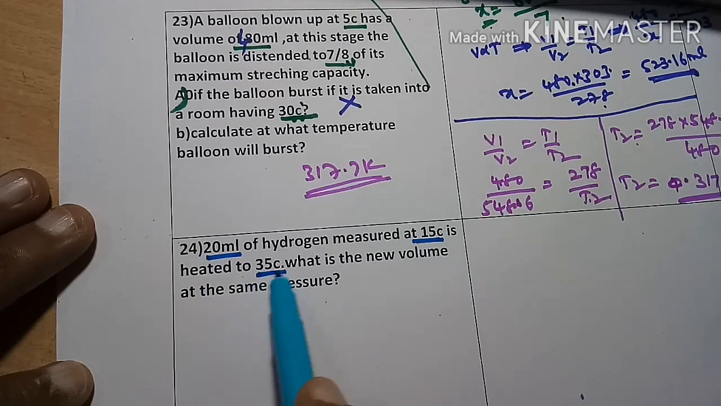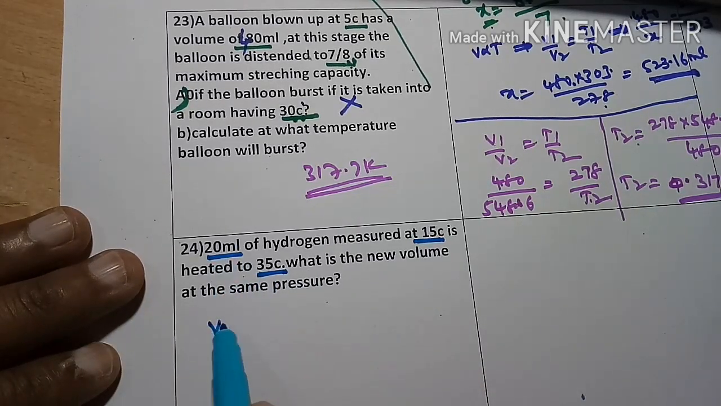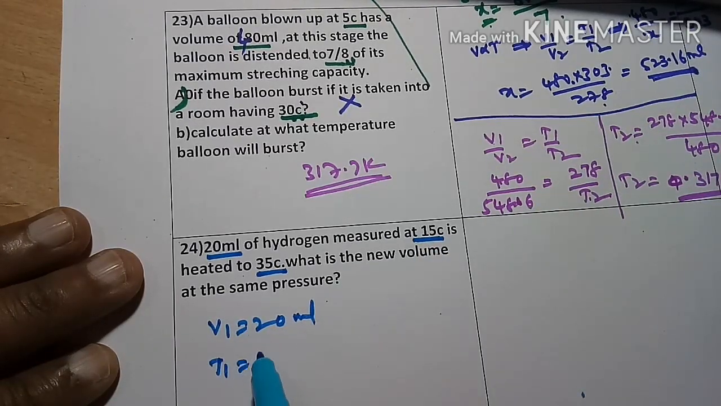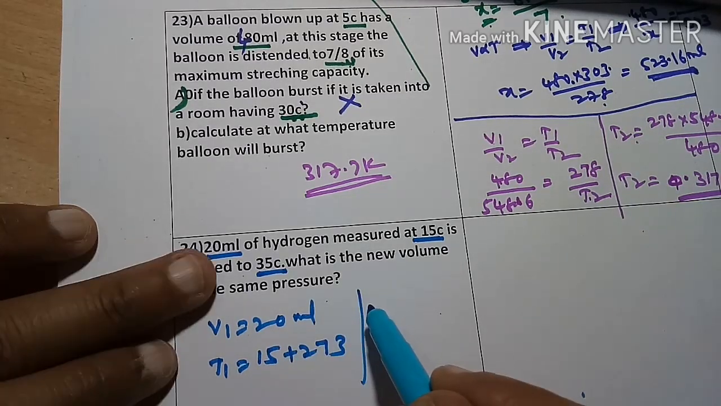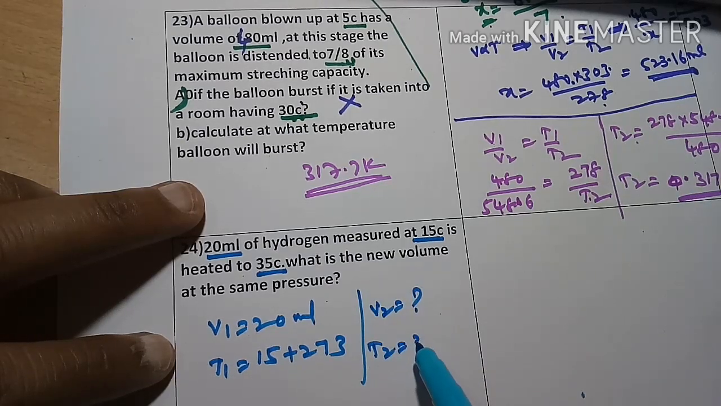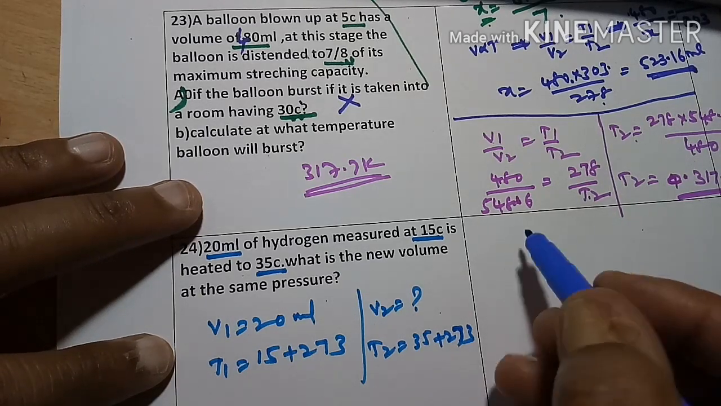So next problem: 20 ml of hydrogen is measured at 15 degrees centigrade, then heated to 35 degrees centigrade. What is the new volume at the same pressure? So V1 is 20 ml. T1 is 15 degrees centigrade, 15 plus 273. T2 is 35 degrees centigrade, 35 plus 273. V2 is asked. So how much will we get?